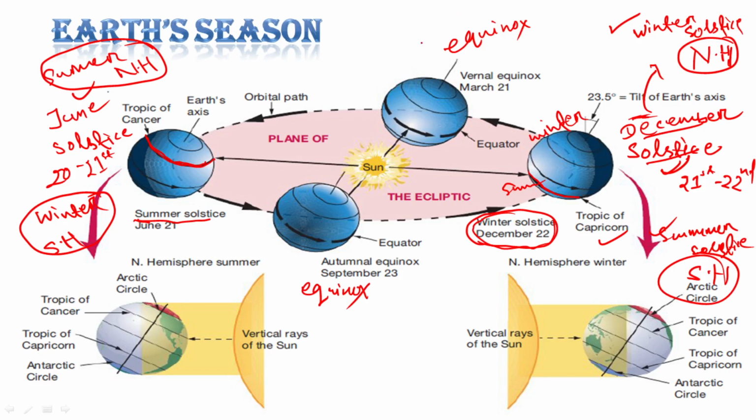When we are talking about equinox, that is these two positions, here the direct rays of the sun are falling on the equator. So when they are falling on the equator, that means it is having equal radiation. Suppose this is Earth, and the direct rays are falling on the equator, 0°. So it is having equal angle to the northern tropics and southern tropics, 23 and 23, and equal angle to the northern polar region and southern polar region.